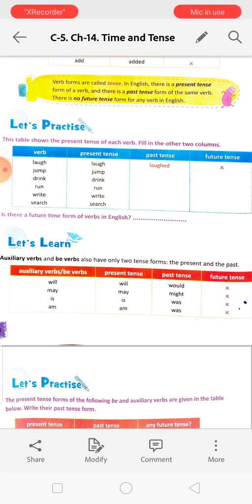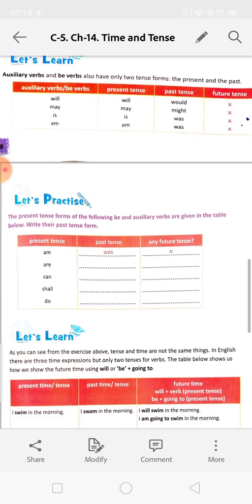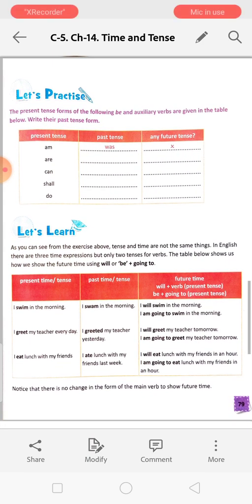Is, present tense is, past tense was. Am, present tense am, past tense was. The present tense forms of the following be and auxiliary verbs are given in the table below. Write their past forms. Am, was. The rest you will do by yourself, or when I send the answers, you will see them there.